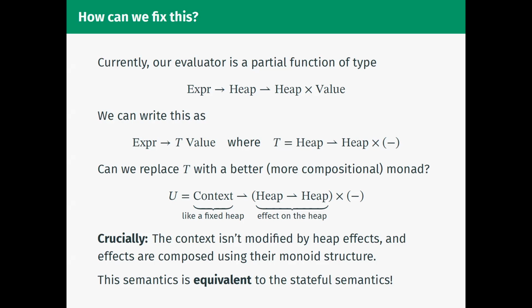So this not only will return a value when I do an evaluation, but will return what I'm calling an effect, which is a partial function from heaps to heaps that says, if I were to evaluate this expression in this heap, what would the final heap be? But the key thing is I'm deferring execution of that effect. I'm not actually going to do that right now. And in particular, this context here isn't modified when I do sequential sub-expressions.